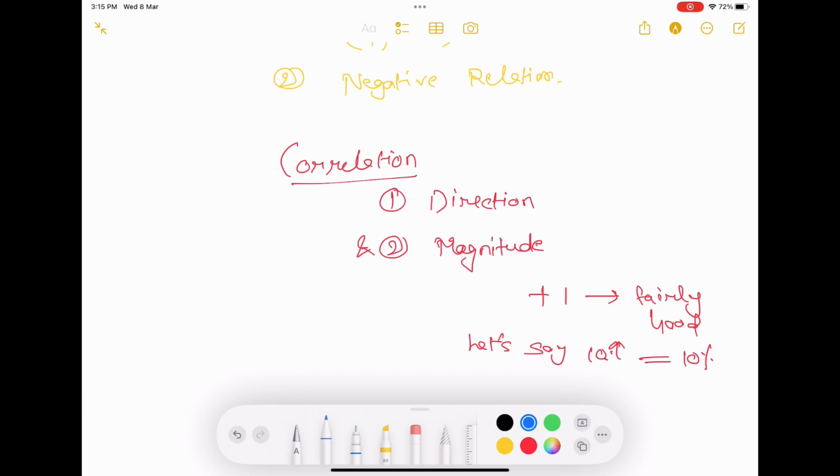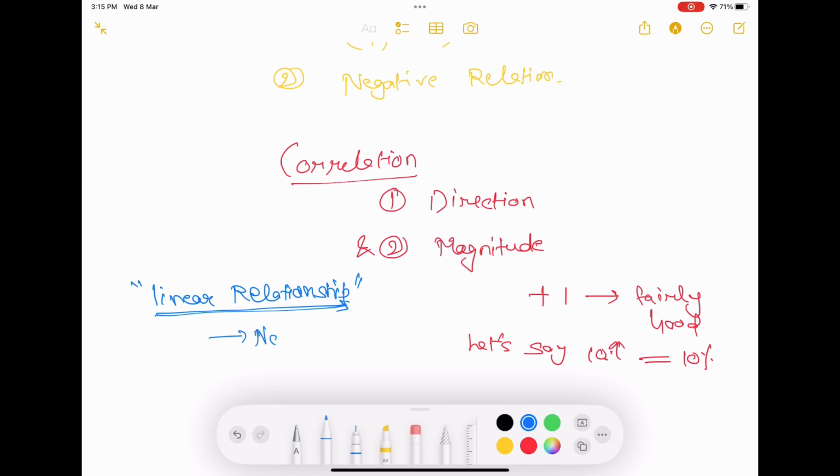Now see, one more thing which correlation defines is the linear relationship. The magnitude in the correlation is for defining the linear relationship. There might be other kinds of relationships, non-linear or any other kind of relation, but that is not defined by the magnitude of correlation.